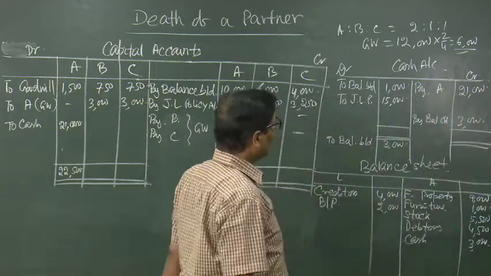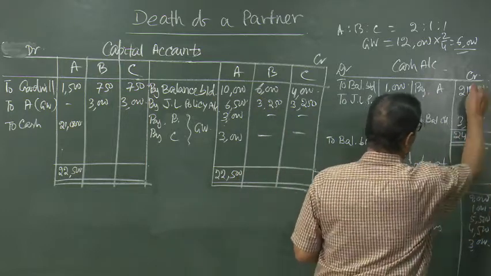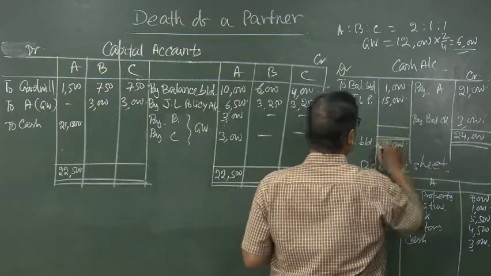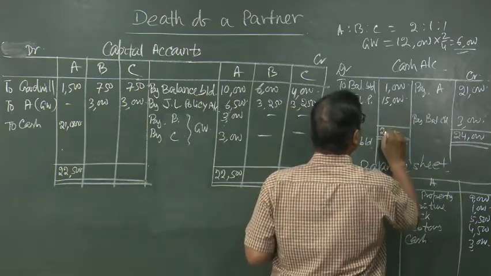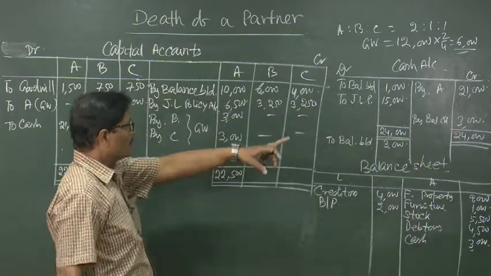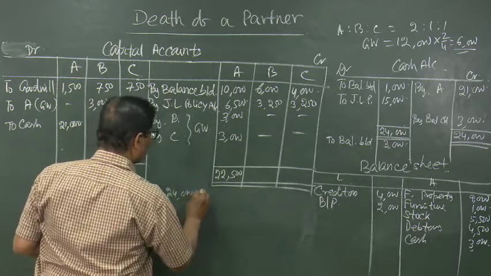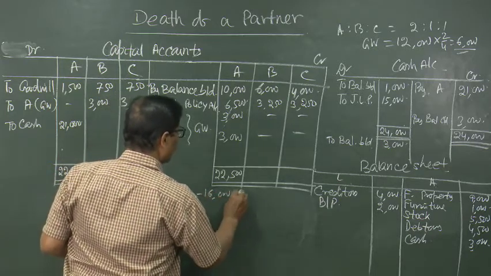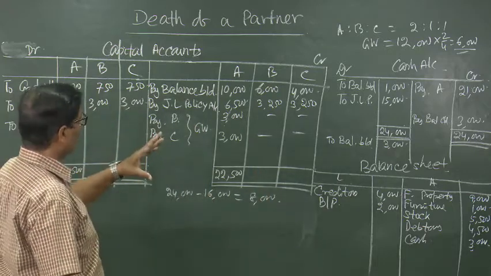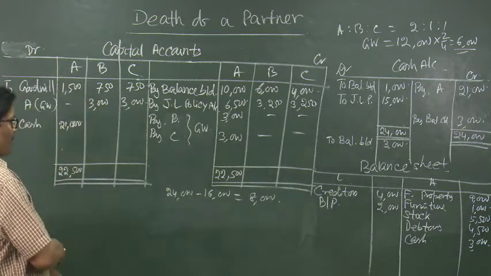So, all total requirement is 24,000, 21 plus 3. Out of 24,000 we have got 16,000. Out of 24,000, if we have got 16,000, 24,000 minus 16,000, that is equal to 8,000 will have to be brought in by B and C. Now, let us see what are their balances.